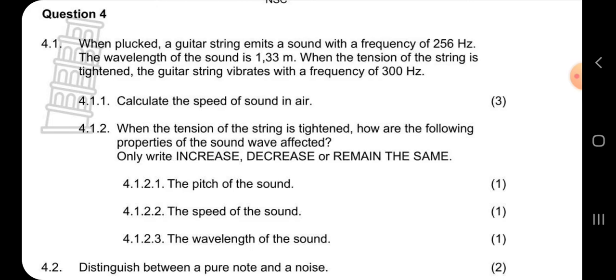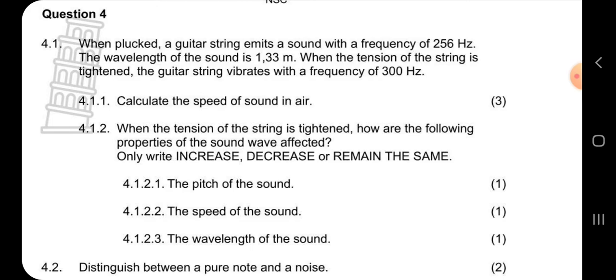So the speed of sound, let's see what we have. When plucked, a guitar string emits a sound with a frequency. We are given a frequency, and we're given the wavelength, which is 1.33. The speed is the v.